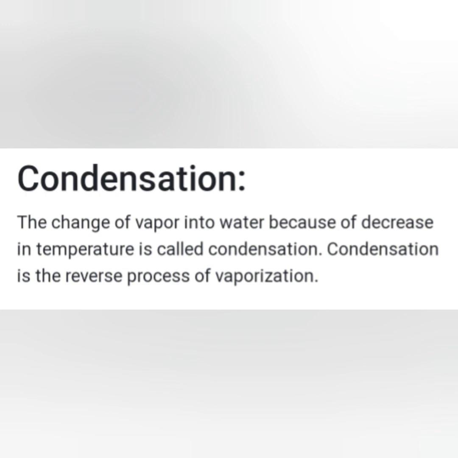Now condensation is the reverse process of vaporization or evaporation, where we convert the gaseous state into the liquid state. This is known as condensation, children. So evaporation and condensation are both known as reversible processes. Condensation is conversion of gas to liquid. Now freezing: the change of liquid into solid because of a decrease in temperature is known as freezing. Children, freezing is also known as solidification.